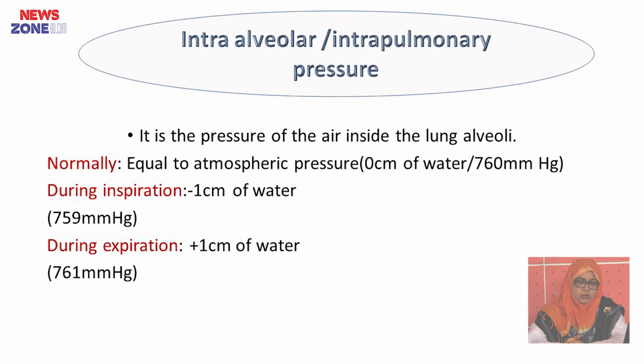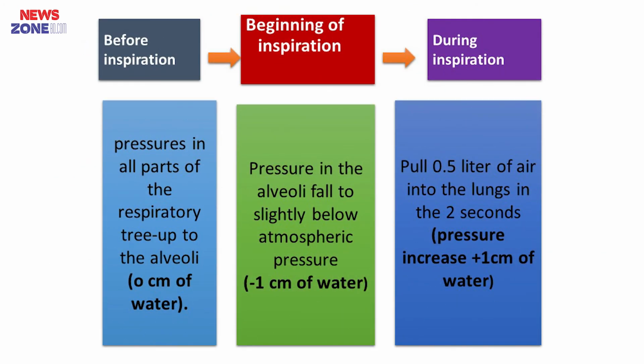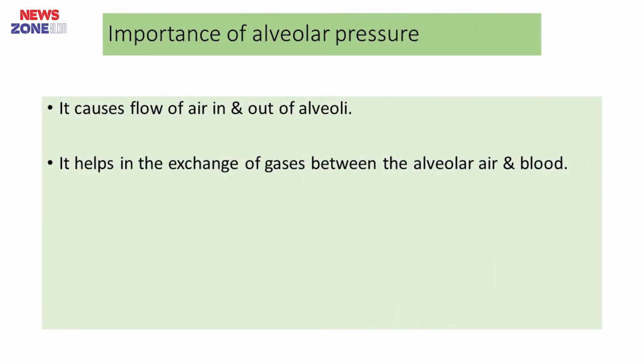761 millimeter of mercury. Here you can see before inspiration it was 0 centimeter of water, then at the beginning it becomes minus 1 centimeter of water, and then at the end during expiration it becomes plus 1 centimeter of water. Importance of alveolar pressure: it causes flow of air in and out of the alveoli. It helps in exchange of gases between the alveolar air and the blood.